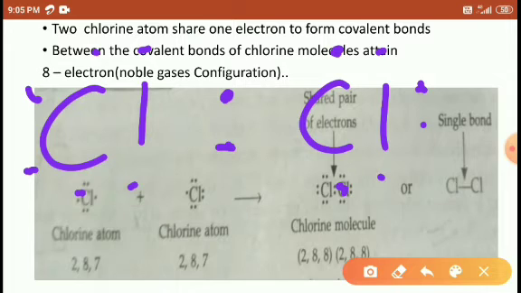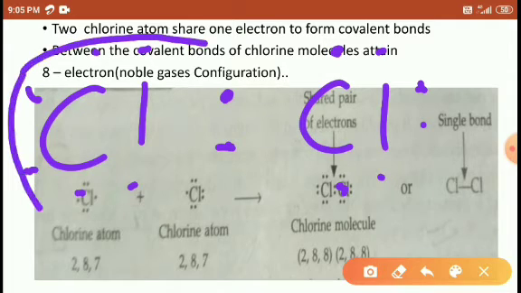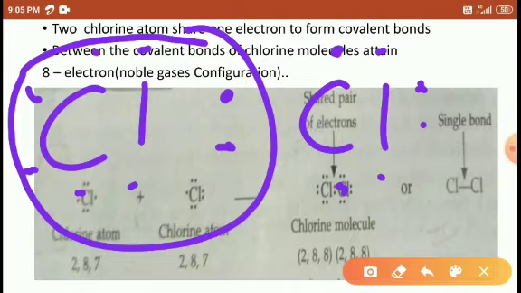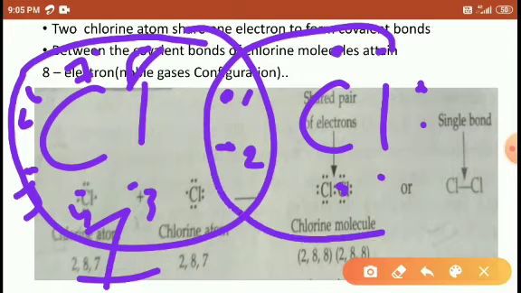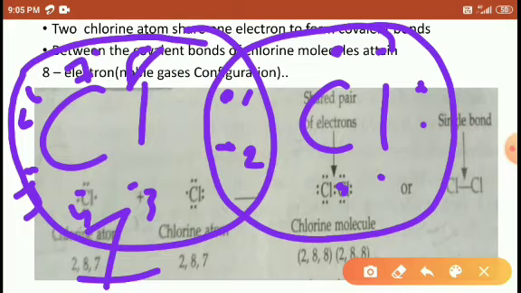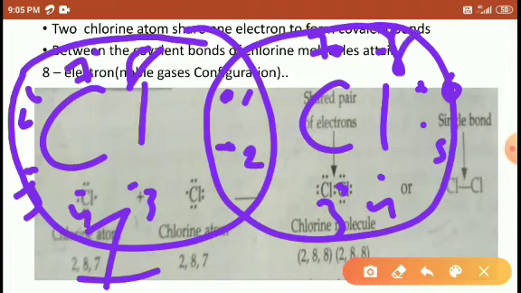Okay, while we are counting we have to use it like this. For the first chlorine atom, we count like this: 1, 2, 3, 4, 5, 6, 7, 8. And while counting for the second atom, again we use the central bond's both electrons. Already it is 1, 2, again 3, 4, 5, 6, 7, 8. So it means on both sides there are 8 electrons.